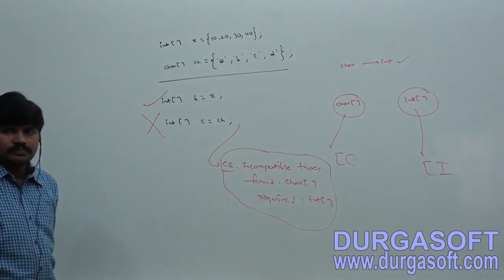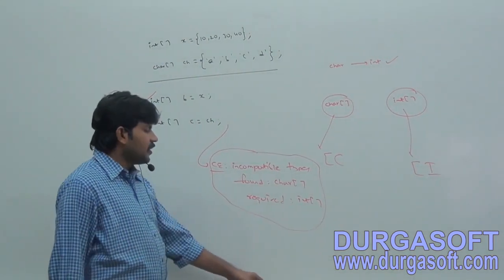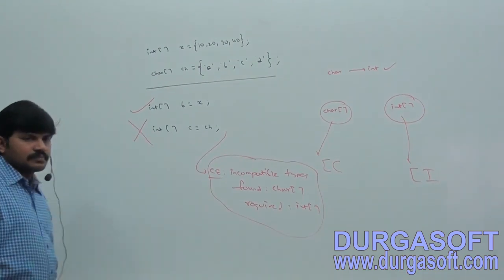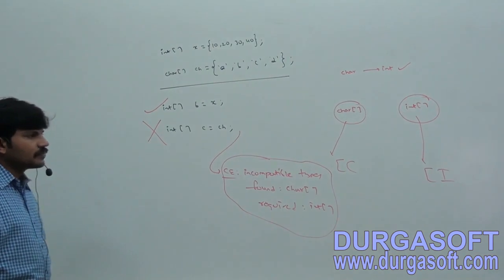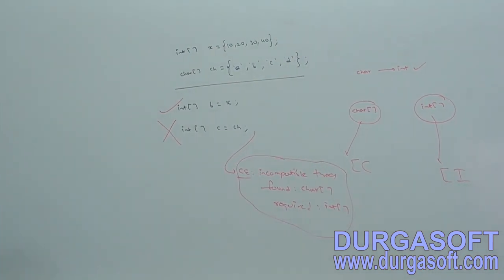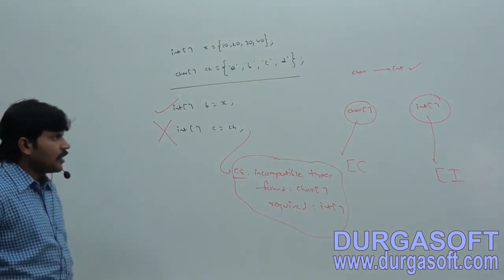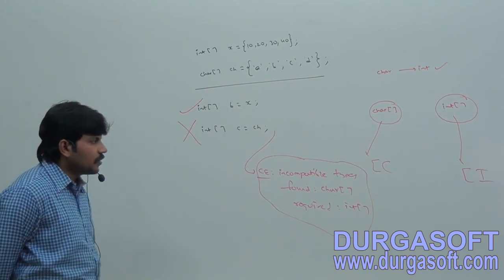Found char array, required int array. I hope this is clear for you. Char to int is acceptable, but char array to int array is not acceptable, right?